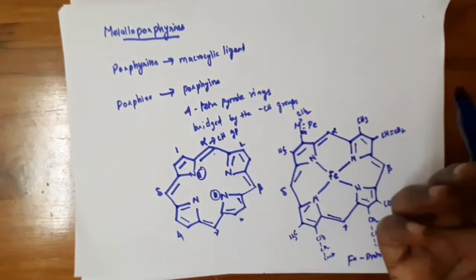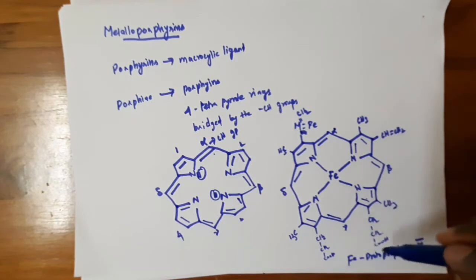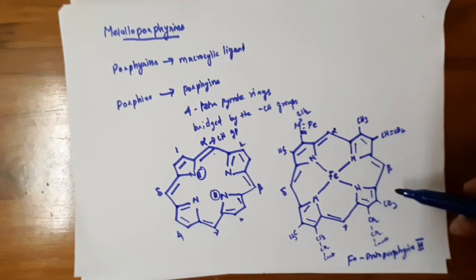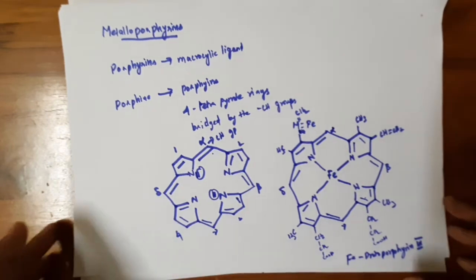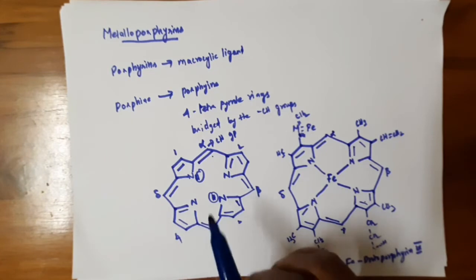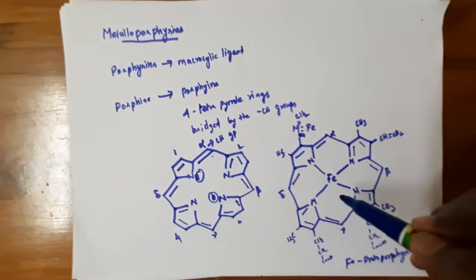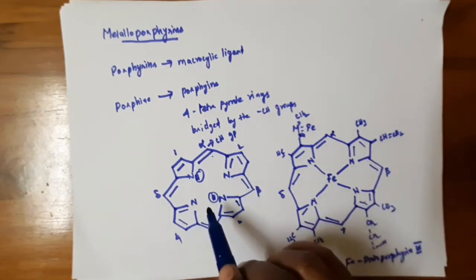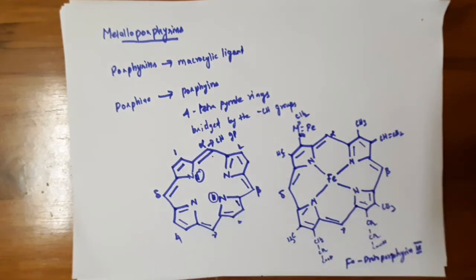Porphyrins have various derivatives. The iron is coordinated to the protoporphyrin derivative macrocyclically, which forms the iron metalloporphyrin. So porphyrin is a macrocyclic ligand which is coordinated to the metal atom through the four inner nitrogens and forms the metalloporphyrin.